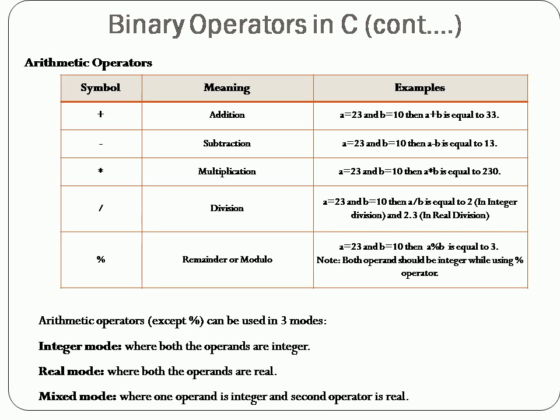If you apply an arithmetic operator under real mode or mixed mode, the result will always be a decimal point value. You will not get an integer value. But in integer mode, you will always get the result as an integer number. Got it?